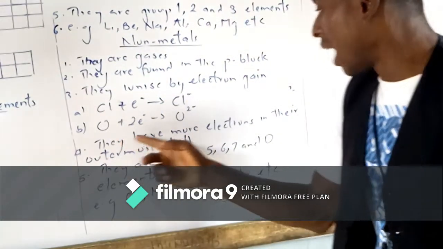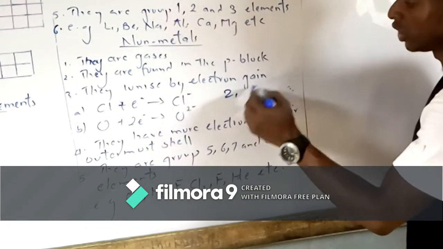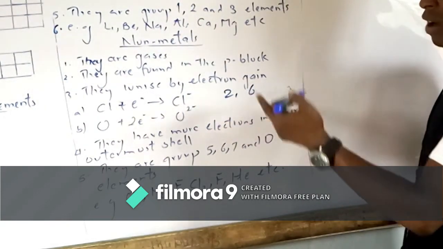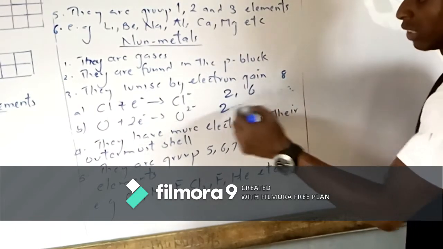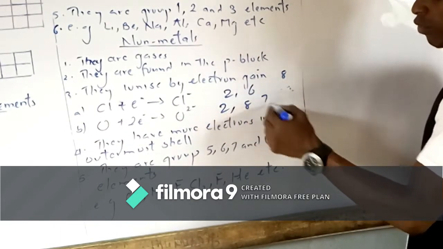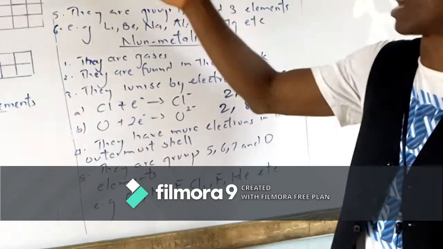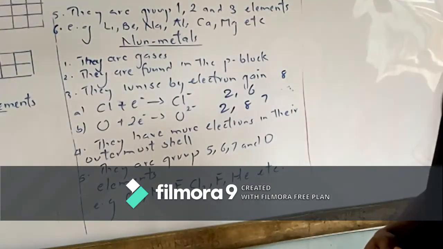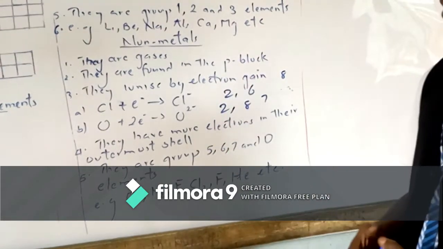Now, number 4, they have more electrons in their outermost shell. If I take, for instance, oxygen, it is 2, 6. It has more. The maximum number of electrons is 8. 6, that's more. Look at this: 2, 8, 7. Chlorine, it has 7, remaining 1. So they have more, unlike the metals that have few electrons in their outermost shell, while the non-metals have more electrons in their outermost shell.